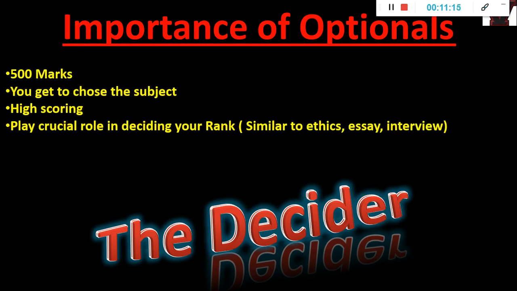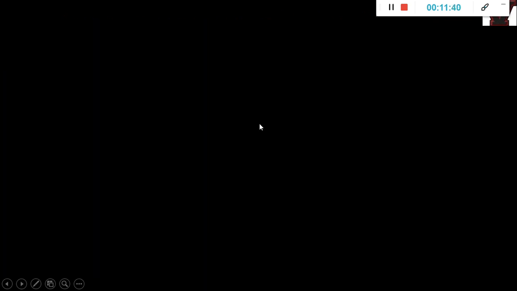I told you, first thing, it is 500 marks. All the other papers are 300 marks, and there you don't have any choice. Here you have the choice. UPSC is giving you a full basket of subjects and telling you, whatever you like you can choose, and you have to write 2 papers on that. It's highly scoring, like I already showed you, compared to the other papers, and it plays a crucial role in deciding your rank. Ethics, essay and interview are other things which also decide your rank. So these are the important pointers for why choosing an optional is necessary in the beginning phase.